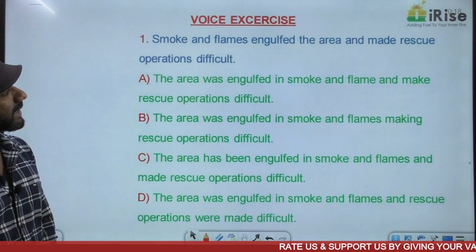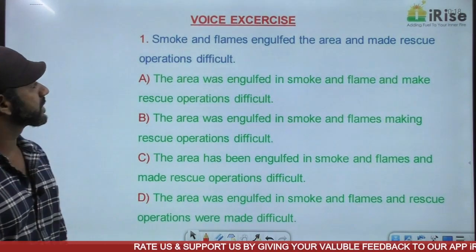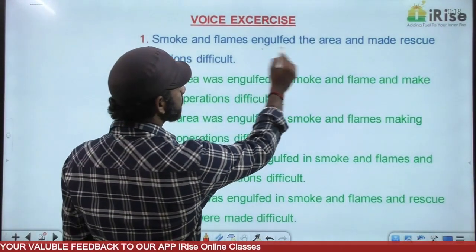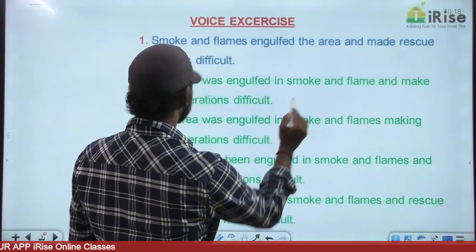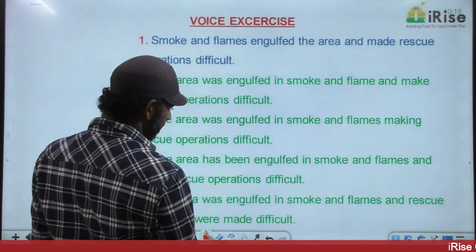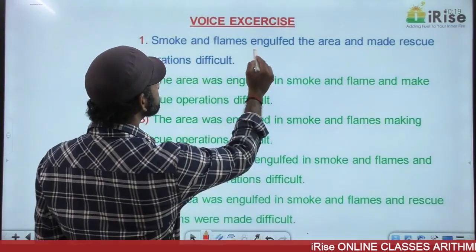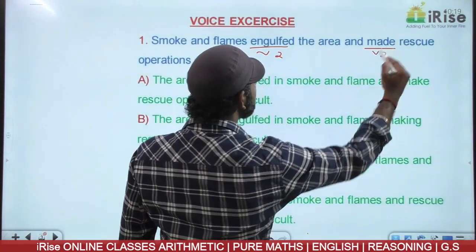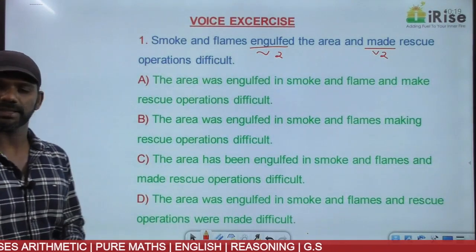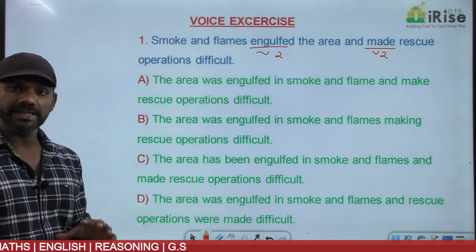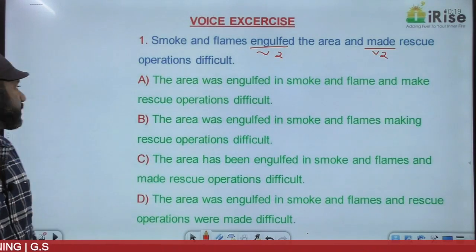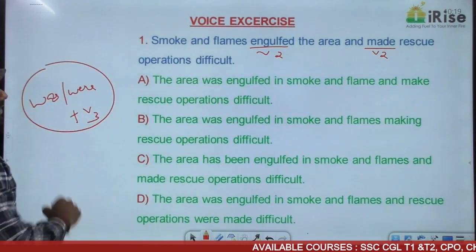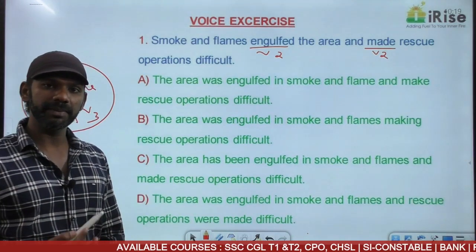Smoke and flames engulfed the area and made rescue operations difficult. This sentence is in the active voice. Engulfed is V2. And made rescue operations difficult. Made is also V2. This sentence is in the active voice, simple past tense. So in the passive voice also it must be in the simple past tense. The structure of simple past in the passive voice is was or were plus V3.